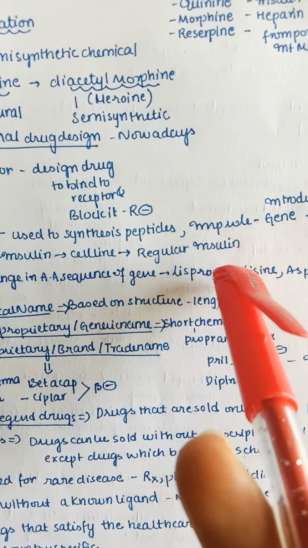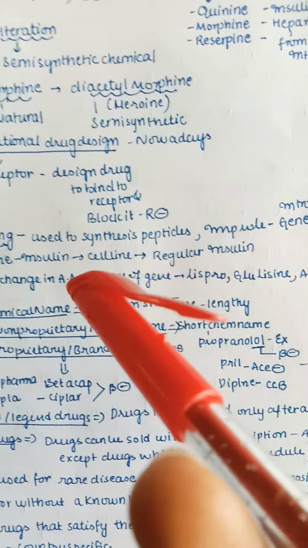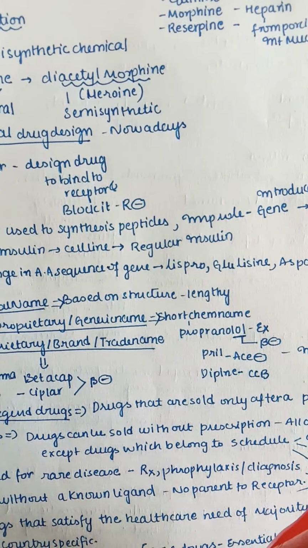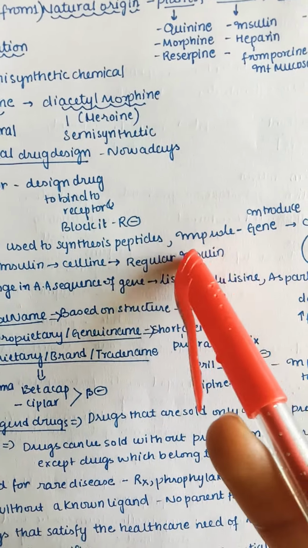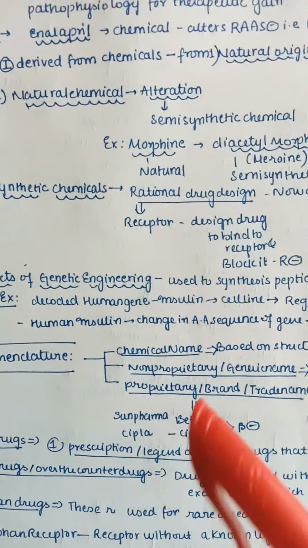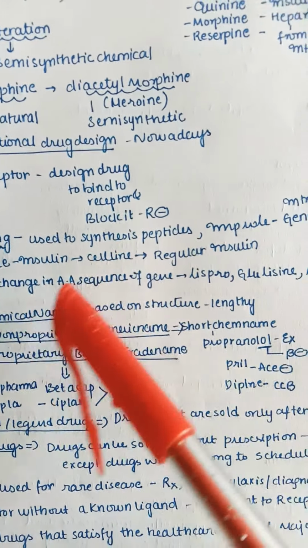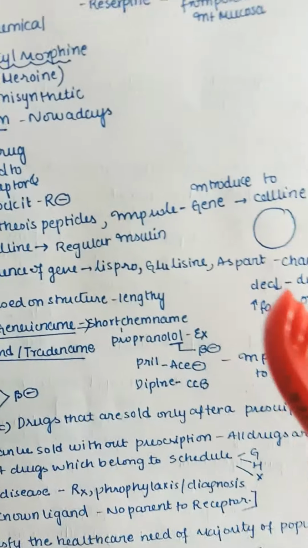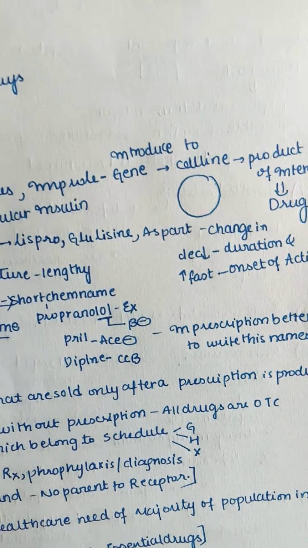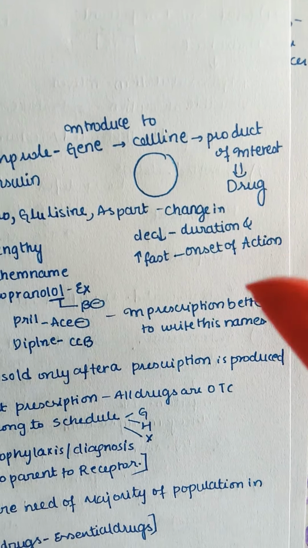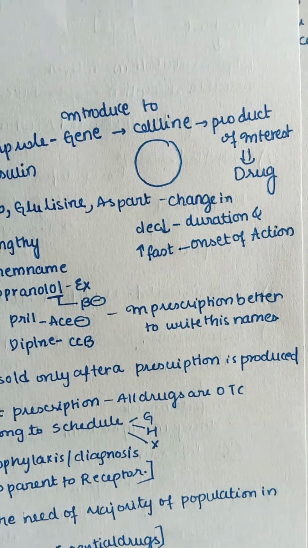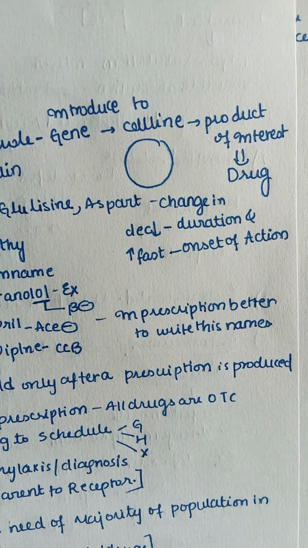This regular insulin can now be used in our human body because it is derived from the human body and also given to the human body. So there would not be many side effects, and it is better than animal insulin. If we change some amino acid sequence of their genes, we can form many types of insulin like lispro and glulisine. So we can change the duration and the onset of action by means of genetic engineering.